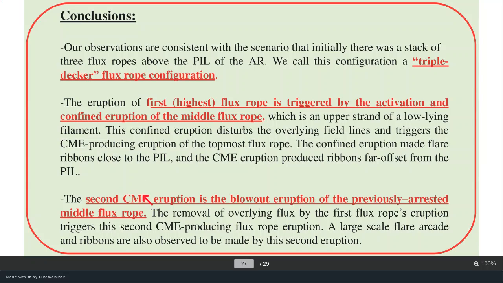The second CME eruption is very fast, a blowout-like eruption, of the previously arrested middle flux rope, because in the first case we discussed that there is some eruption from the bottom, but it is not reaching up to that height. Only the overlying field line erupts. So the flux rope is arrested, and that arrested flux rope is erupting and giving the second CME.